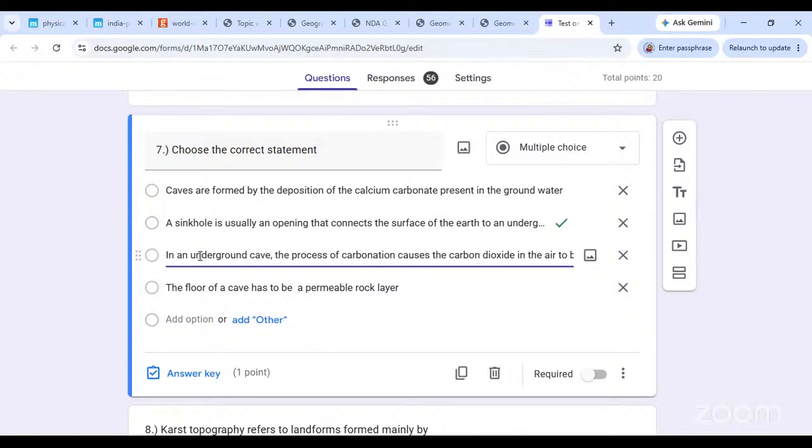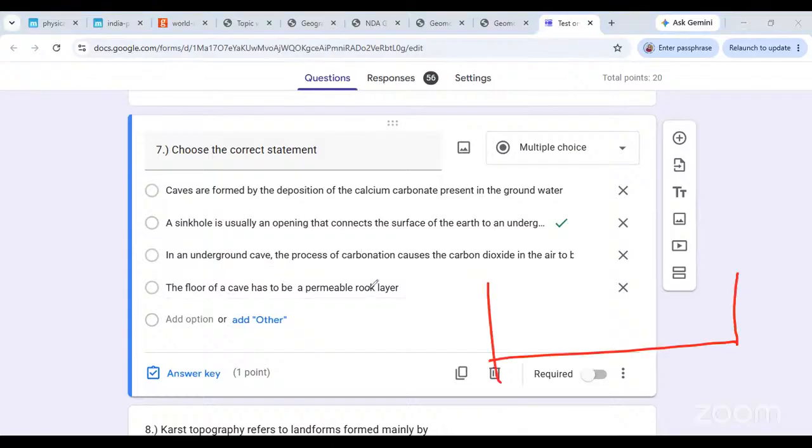So carbon dioxide mixing is not happening only inside an underground cave. It is happening outside also. It is because of this that the process of solution is happening. And the floor of a cave has to be a permeable rock layer? No. The roof has to be a permeable rock layer. If this is the cave, then the roof has to be permeable so that water can trickle in. If the water does not trickle in, then clearly the stalactites and stalagmites cannot be formed.